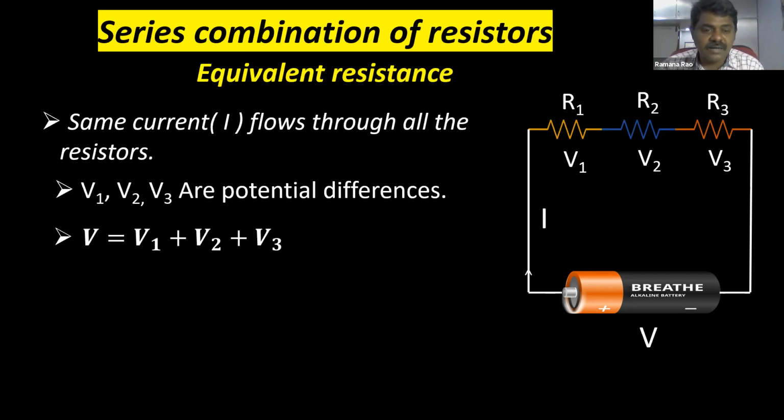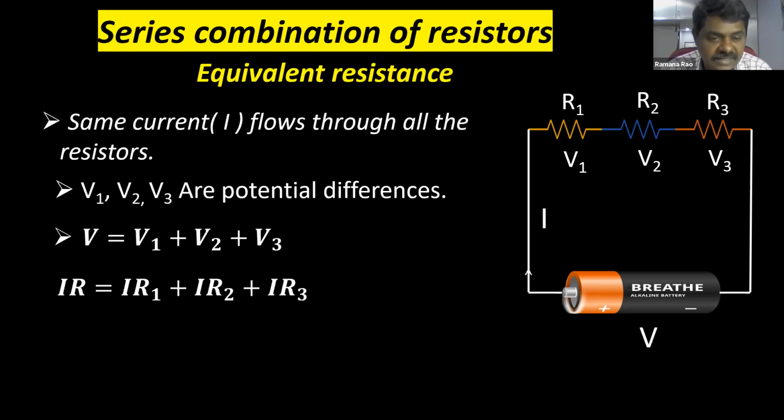So from Ohm's law, we know that V is equal to IR, where R is the total resistance, the equivalent resistance. And V1 is IR1, V2 is IR2, and V3 is IR3. So now if you take I common, you can cancel I on the left-hand side and right-hand side.